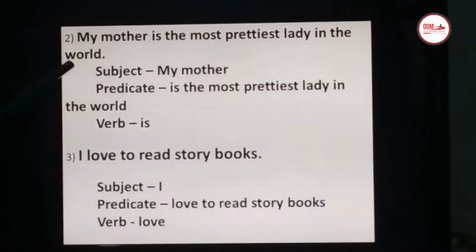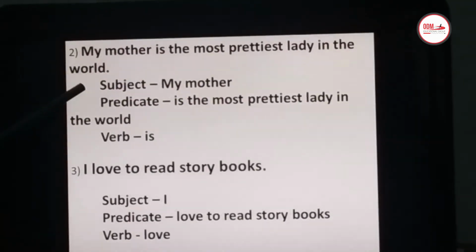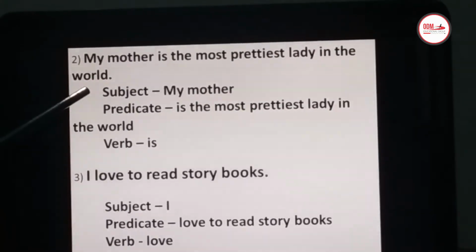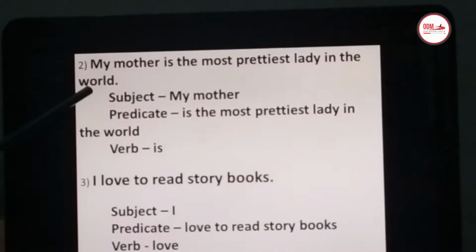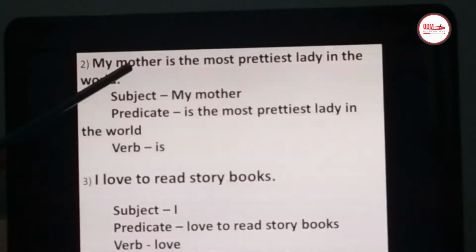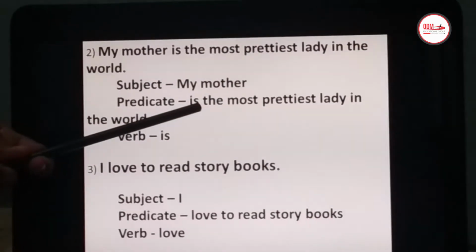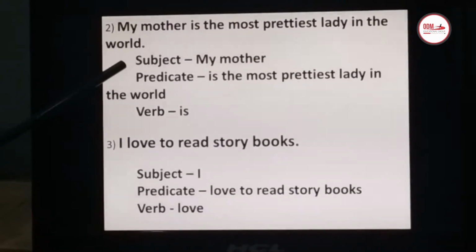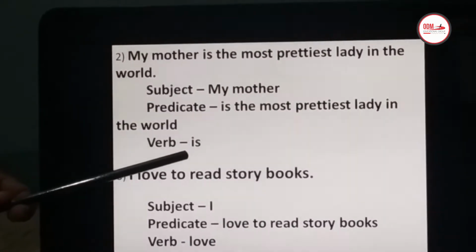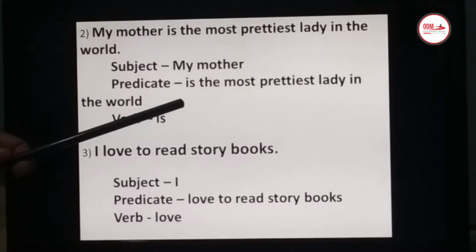My mother is the most prettiest lady in the world. Who is the most prettiest lady? My mother. So, my mother is the subject. And what is the mother? The most prettiest lady. You see the predicate? Is the most prettiest lady in the world. Right, children? And see which is the verb? Is. The predicate part begins with the is.